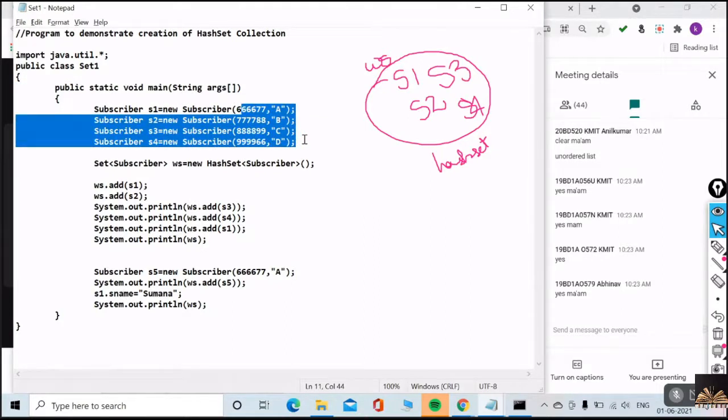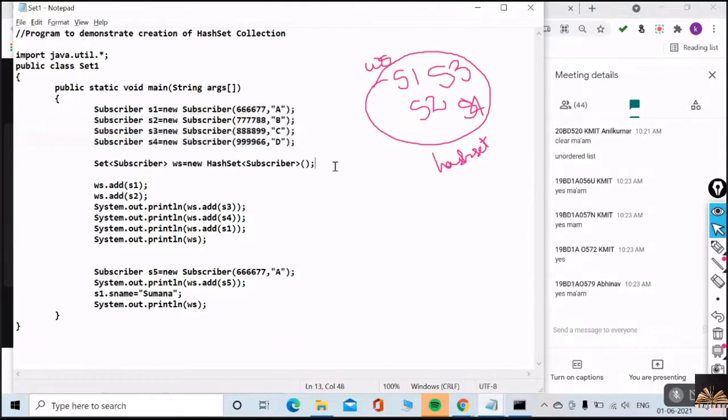Okay, based on the hash code, these objects will be added to your hash set. Okay, and you can add at least one null to your hash set. You can add at least one null to your hash set. Okay, right. Very good. Hope you understand, guys. Right?